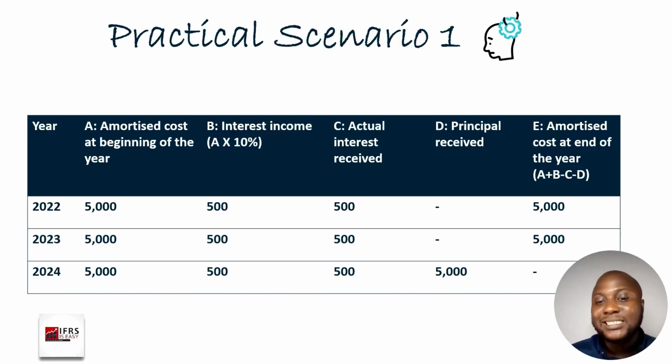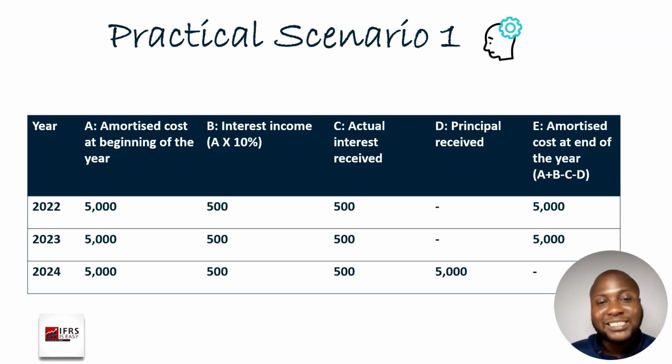Because we said it is a bullet loan, it means that the 5,000 will be paid at the end of the period, and so that's why you see that this column D is dashed, nothing is there. Then our closing balance as at year 2022 will be the 5,000 plus 500 minus 500 that was paid, and then we have a closing balance of 5,000.